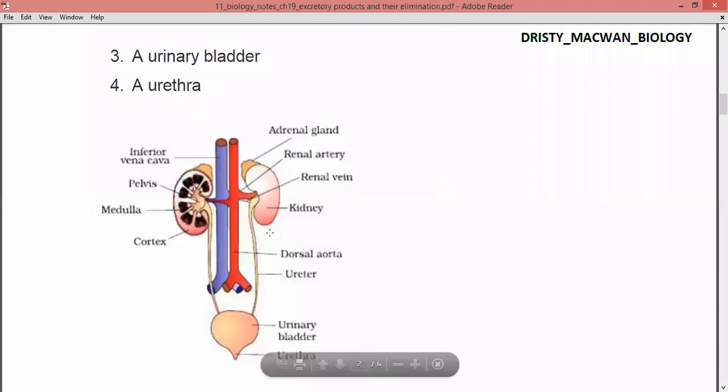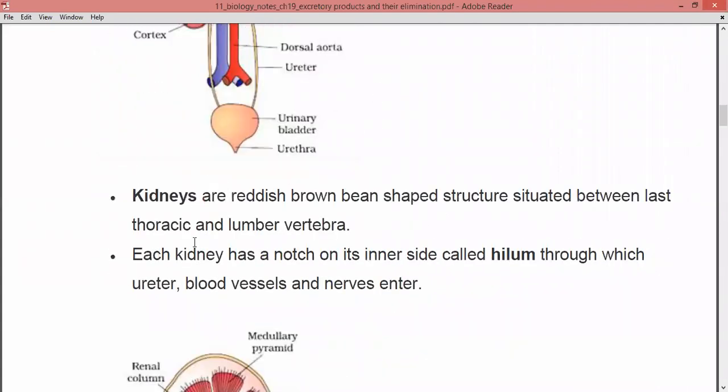So if this figure is asked, then you have to draw this figure and mention all the main important organs as well as the main important parts of the excretory system of humans, right? Now, kidneys are reddish brown, bean-shaped structures which are situated between the last thoracic and lumbar vertebra, right? So the color of the kidney is reddish brown and the shape is bean-shaped.